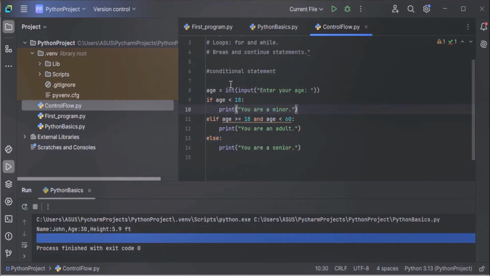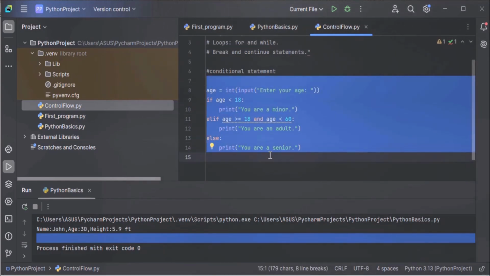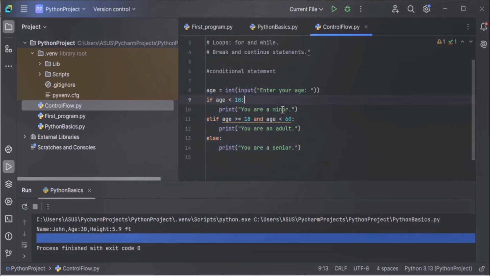So this code categorizes age into three categories: minor, adult, and senior. Now let's see how this code is working. We are getting input from the user to enter age, and we are converting that input to an integer using the int function, because the input function takes input as a string.